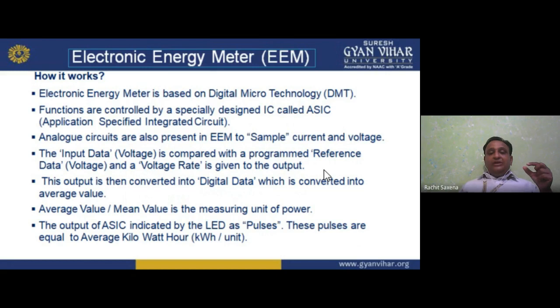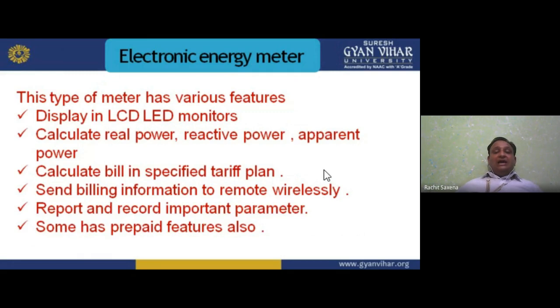Nowadays we are using electronic meters. So in your houses you will find electronic energy meters, in which a light blinks. That is the LED, basically pulse blinks, and these pulses are equal to the average kilowatt hour, that is kilowatt hour per unit, we can say.